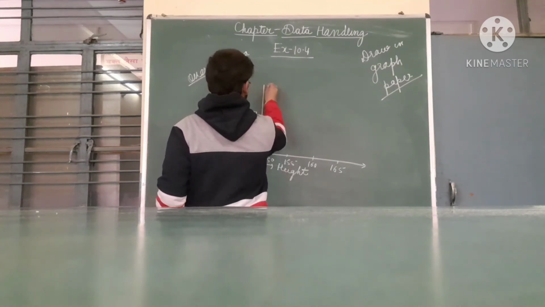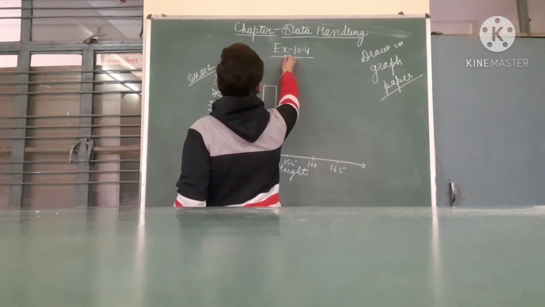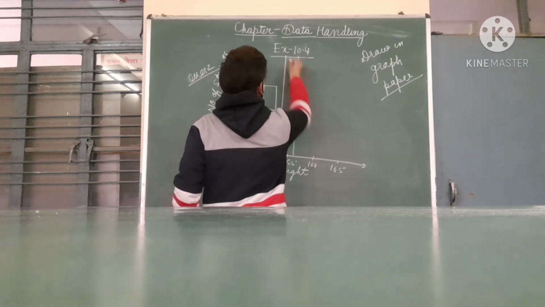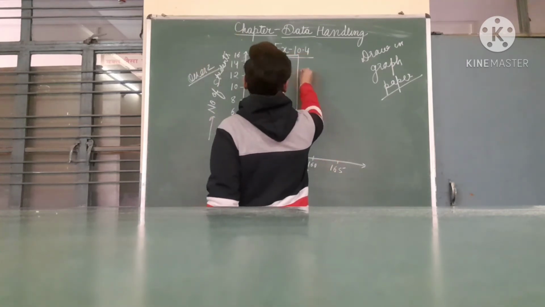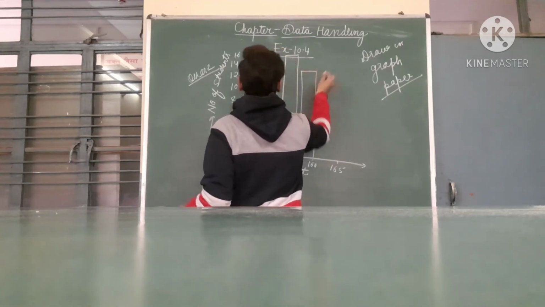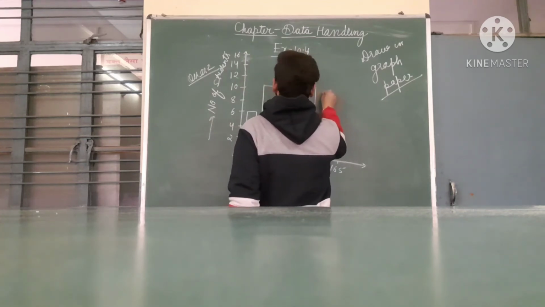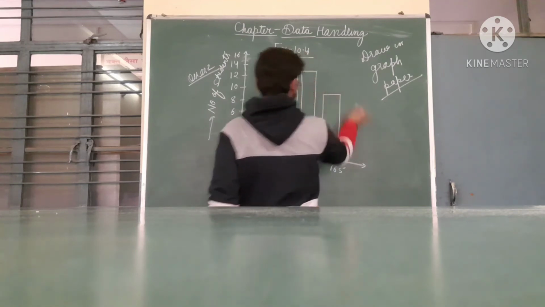For 155 it's 15. Next one, 12 on 160. Next one, 165 on 7. 7 is in between 6 and 8, so we will take it here.